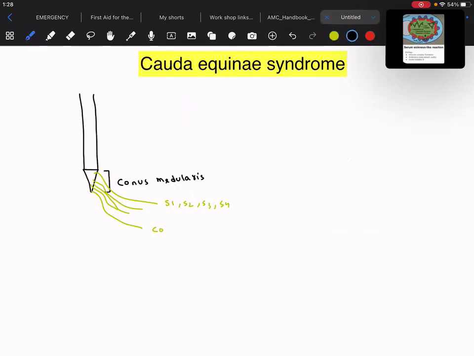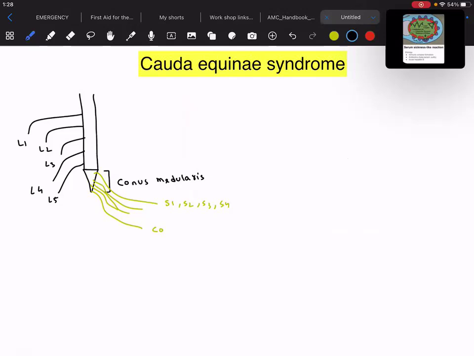And the other part, which is coming from L1, then L2, L3, L4, and then L5, this is what we call the cauda equina, because it basically looks like a horse tail.